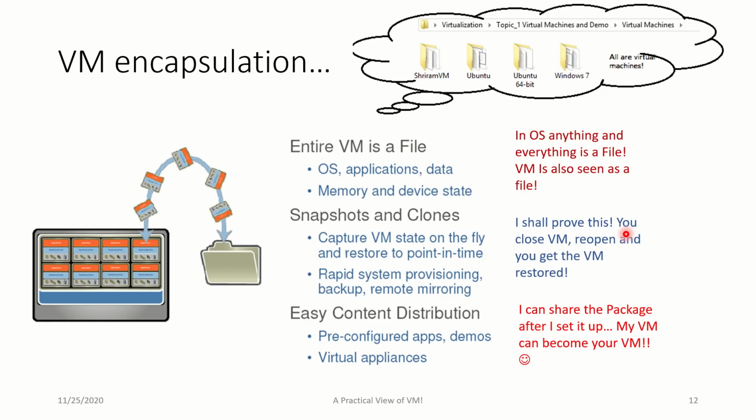Now please understand one very important point: the entire virtual machine is a file. You can see that here I have installed VMs for Ubuntu 64-bit and Windows 7. All these are my virtual machines in my system. Now what do we do here? Very simple. If I want to copy this operating system and the content in it, I need to just copy this folder, this folder, this folder. That's all. Everything is a simple file.